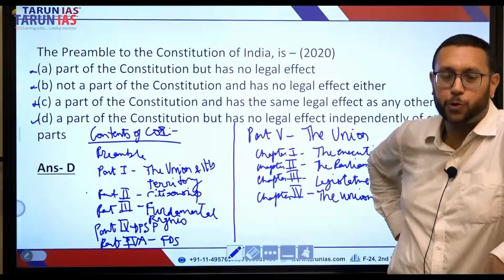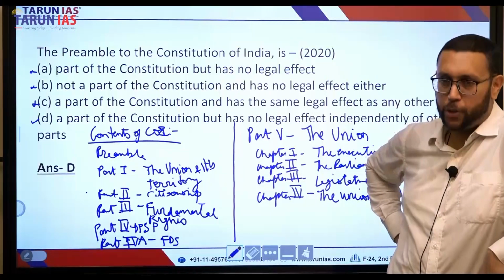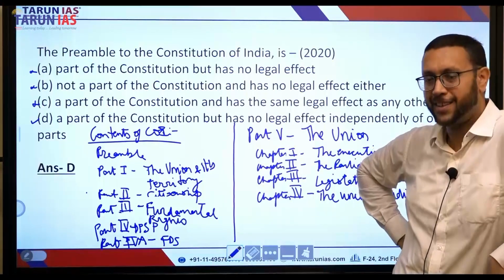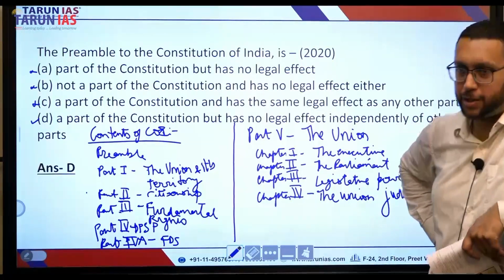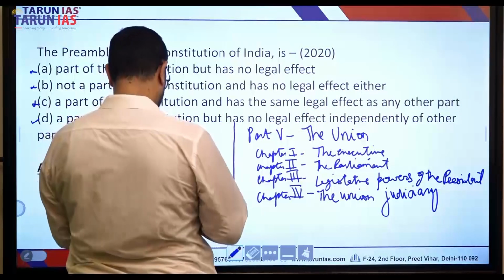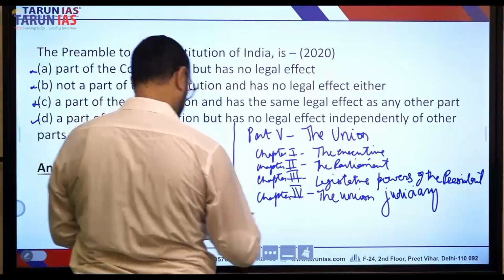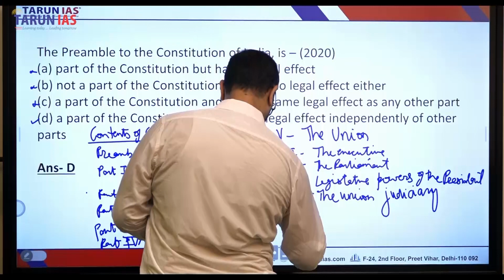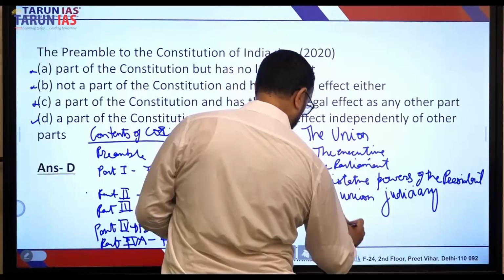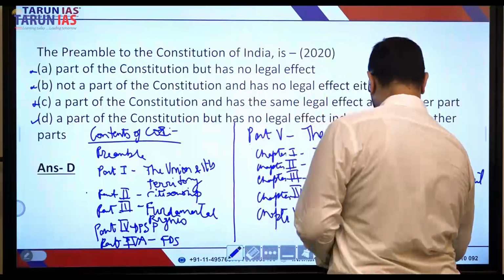I still remember once a student of mine, we were discussing out in class, and he was reading out the chapters, and he suddenly said, "Sir, chapter 4, the onion judiciary." No, there's no pyaz, there's no aloo involved here. It's the union judiciary. Right. And the last chapter of part 5 is CAG, Comptroller and Auditor General of India.